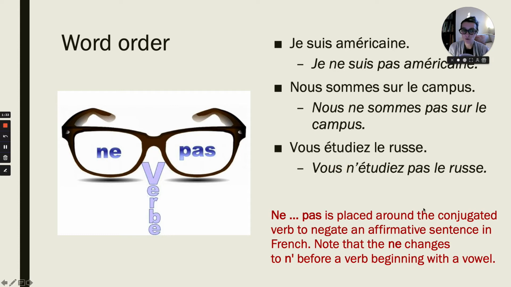Vous étudiez le russe. Vous n'étudiez pas le russe. And here you should note something. What do you note about that last example? Vous n'étudiez pas le russe. See the N apostrophe there? Ne turns into N apostrophe when the verb that follows starts with a vowel sound. Étudier. Vous n'étudiez pas. This is called elision, and you've seen it time and time again in this course so far.